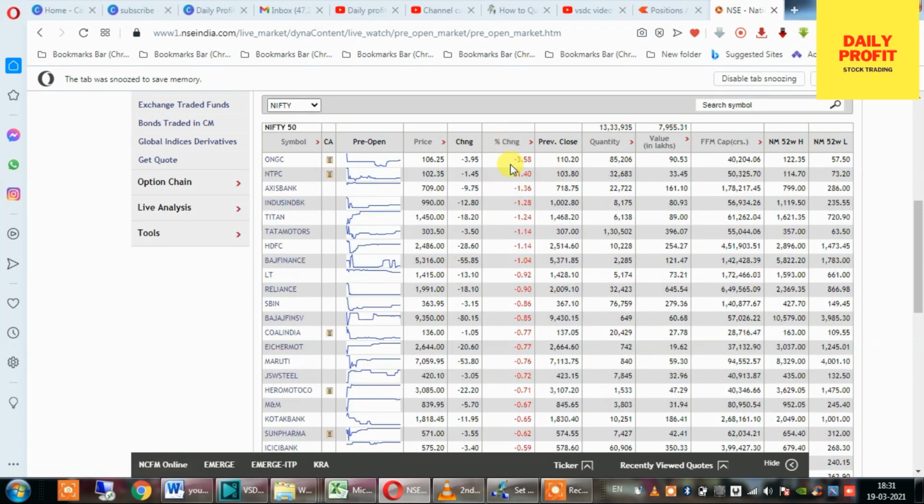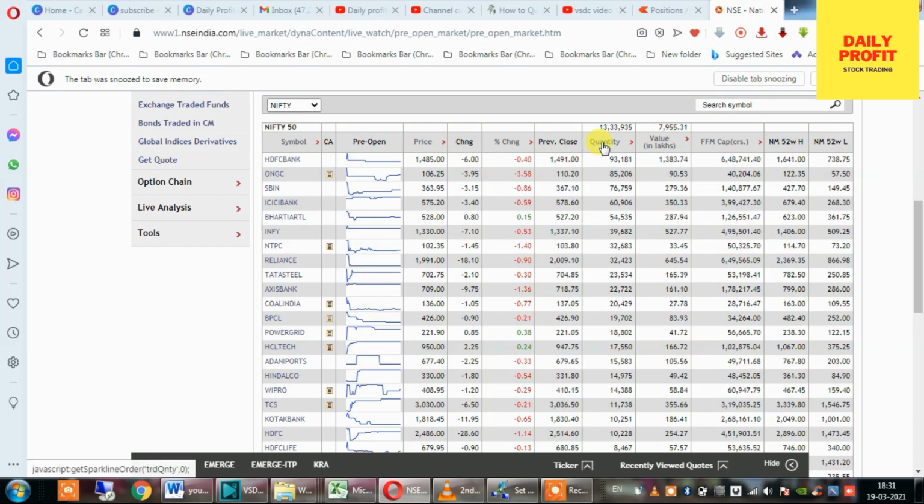ONGC was the highest drop down. Let's see which stock to trade. I'm finding and I'll see which has the highest quantity. HDFC Bank, ONGC, SBI.